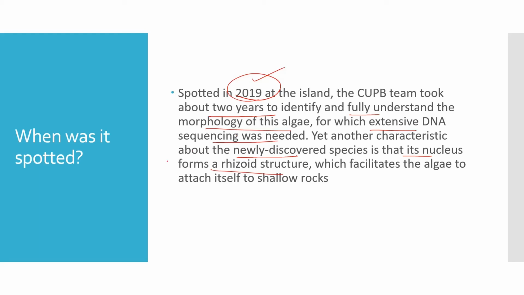What does it mean to have a rhizoid structure? It facilitates the algae to attach itself to shallow rocks. So if there are big rocks, it will attach itself to these rocks. Now, there are threats to these algae. Which kind of threats can we see? As I have told you, we found them in the Andaman and Nicobar Islands.